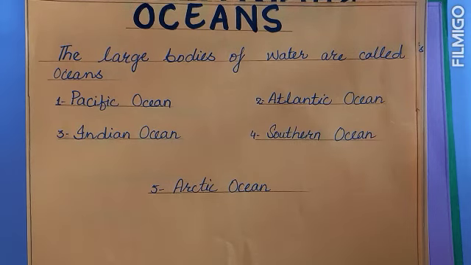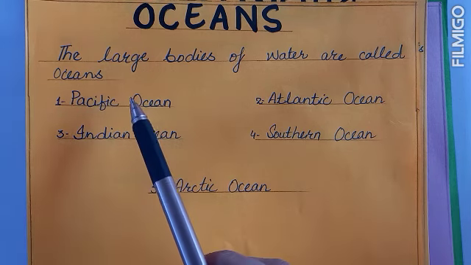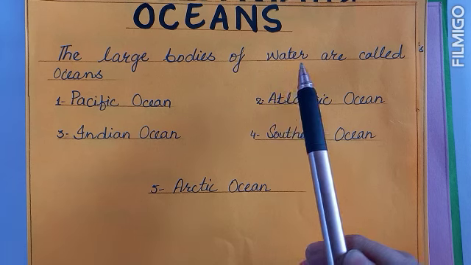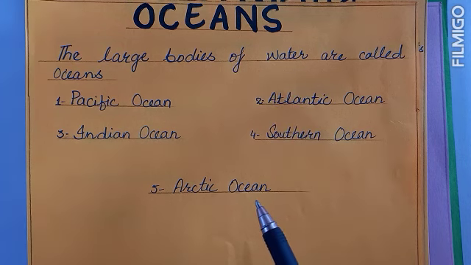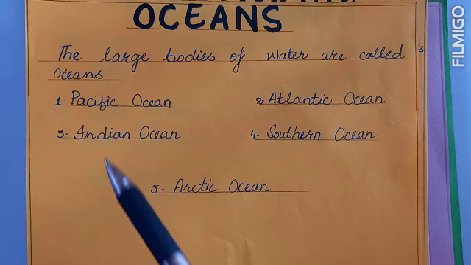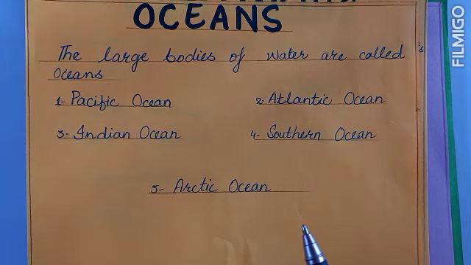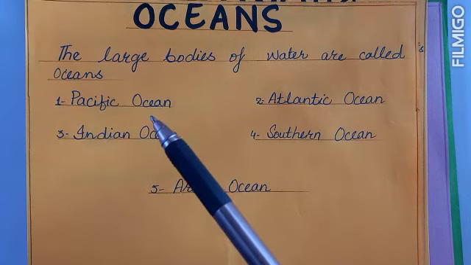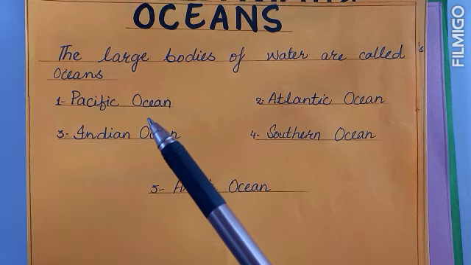Okay, now what are oceans? Oceans are the large bodies of water. There are a total of 5 oceans in the world according to their size. We will start from the largest one. Remember, according to their size, we are starting from the largest one.